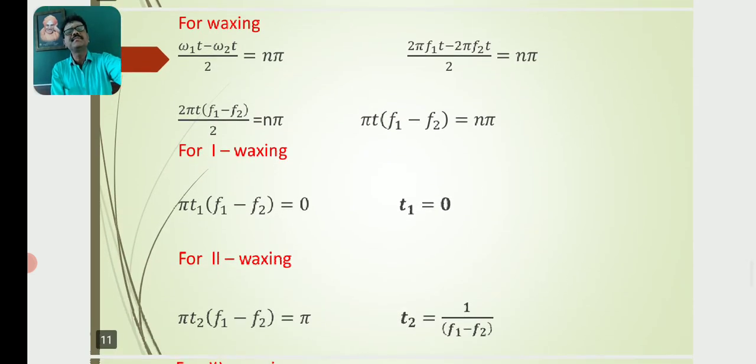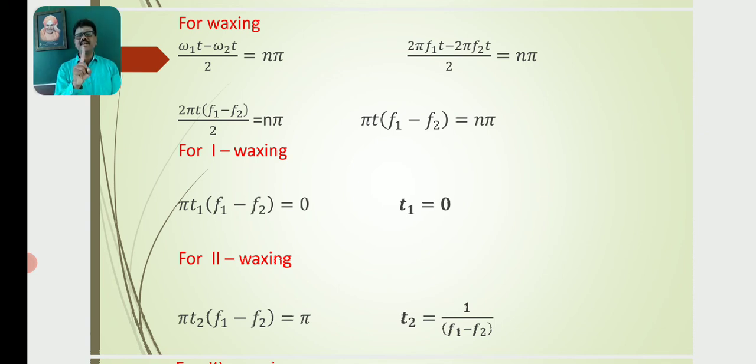So we know the condition for waxing is (omega1 t minus omega2 t)/2 equal to n pi, where omega1 is equal to 2 pi f1 and omega2 is equal to 2 pi f2. Then (2 pi f1 t minus 2 pi f2 t)/2 is equal to n pi. Taking 2 pi t as the common factor, 2 pi t (f1 minus f2)/2 is equal to n pi. Where the 2 cancels, further this can be done as pi t (f1 minus f2) equal to n pi.